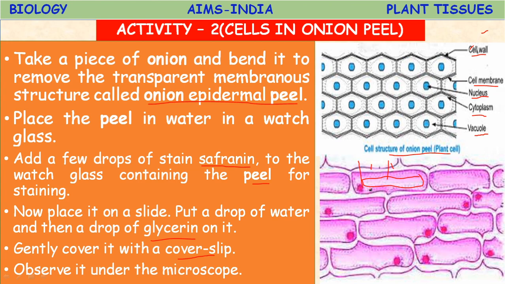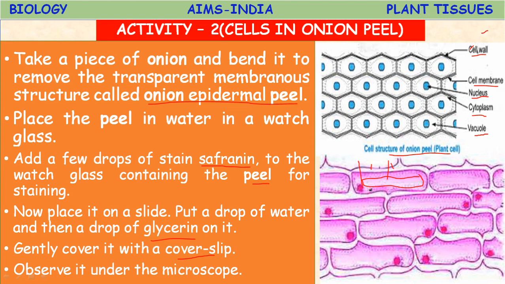Do all the cells appear similar? Do you see all the cells appear similar? Yes, if you take a particular organ, all the cells appear to be similar. Okay, every cell contains cell wall, cell membrane, nucleus, cytoplasm, vacuole. Okay, how is the arrangement?